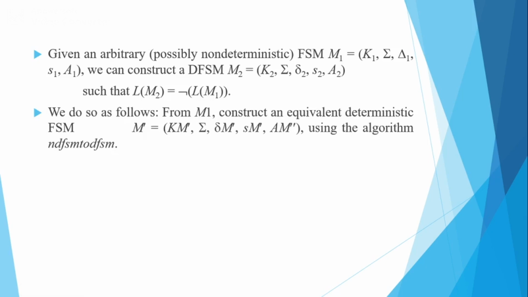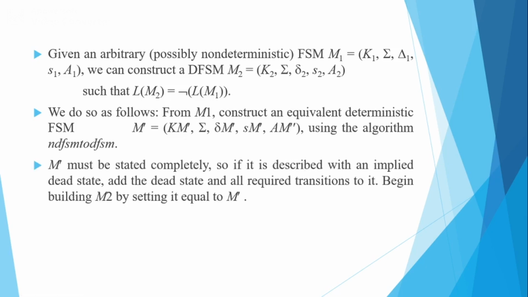From M1, we construct an equivalent deterministic FSM M prime, which is K M prime, sigma, delta M prime, s M prime and A M prime. K is the set of states, sigma is the alphabet, delta is the transition function, s is the start state, and A is the set of accepting states, using the algorithm NDFSM to DFSM.